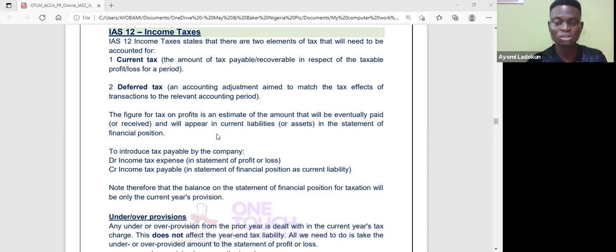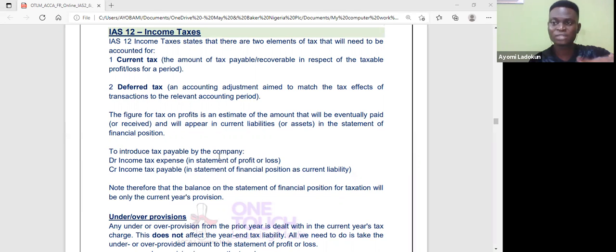The whole essence is, for example, under accounting you have something we call the accrual concept. You recognize items when they occur rather than when cash is received. So if a particular item is taxable, but because I have not received cash I will not tax it, I will tax it in a future period.